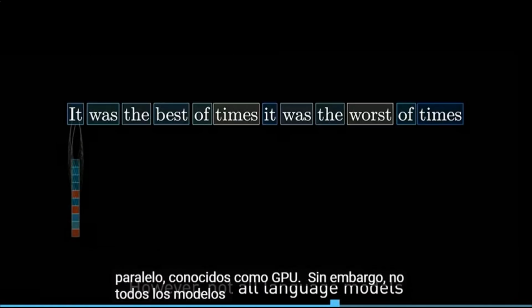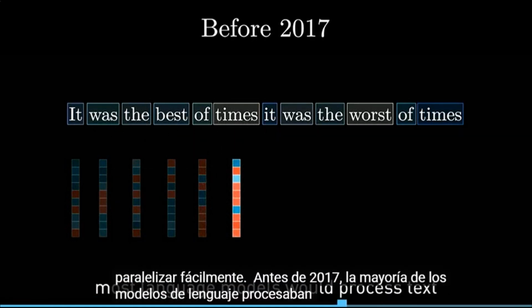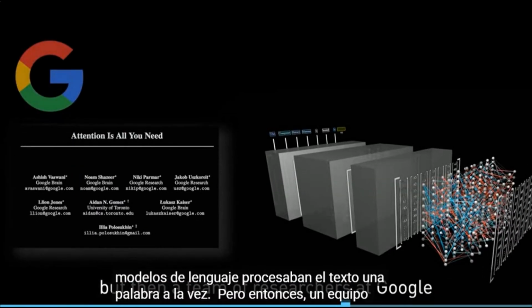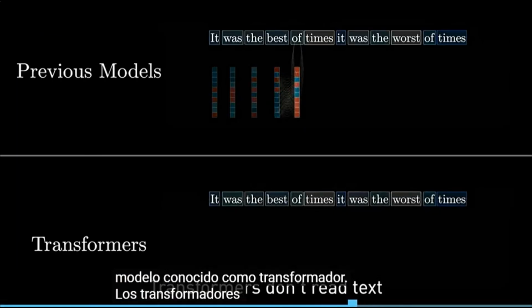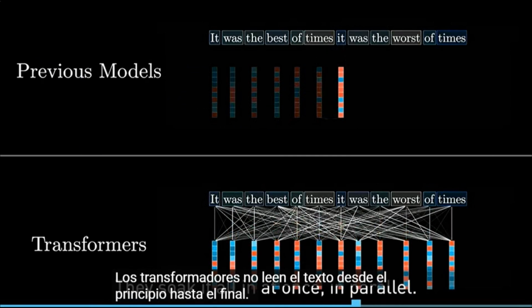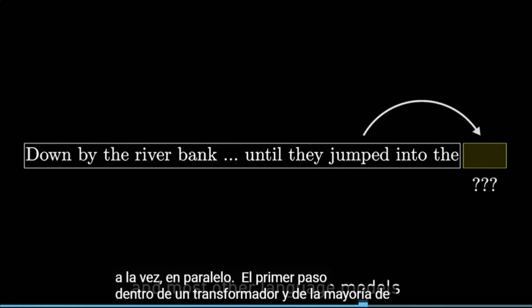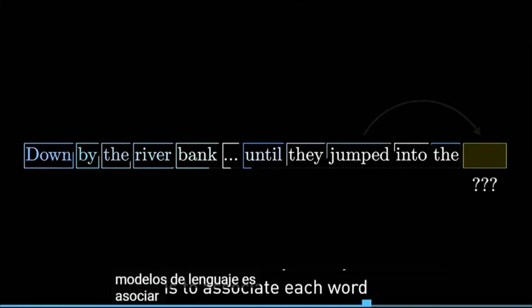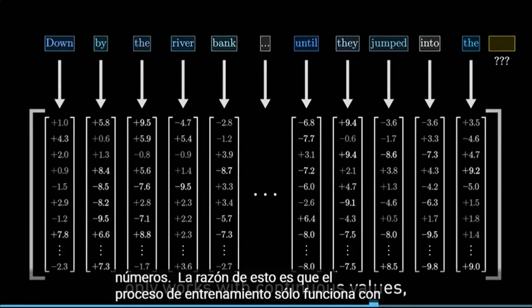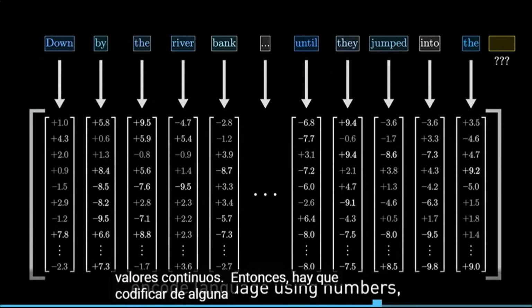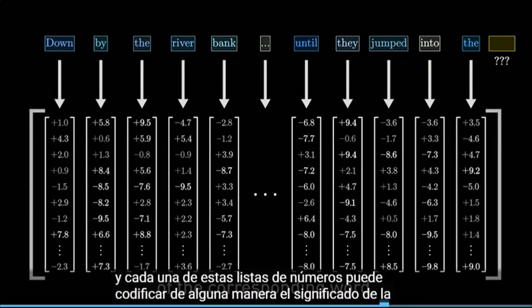However, not all language models can be easily parallelized. Prior to 2017, most language models would process text one word at a time. But then, a team of researchers at Google introduced a new model known as the transformer. Transformers don't read text from the start to the finish. They soak it all in at once, in parallel. The very first step inside a transformer, and most other language models for that matter, is to associate each word with a long list of numbers. The reason for this is that the training process only works with continuous values, so you have to somehow encode language using numbers, and each of these lists of numbers may somehow encode the meaning of the corresponding word.